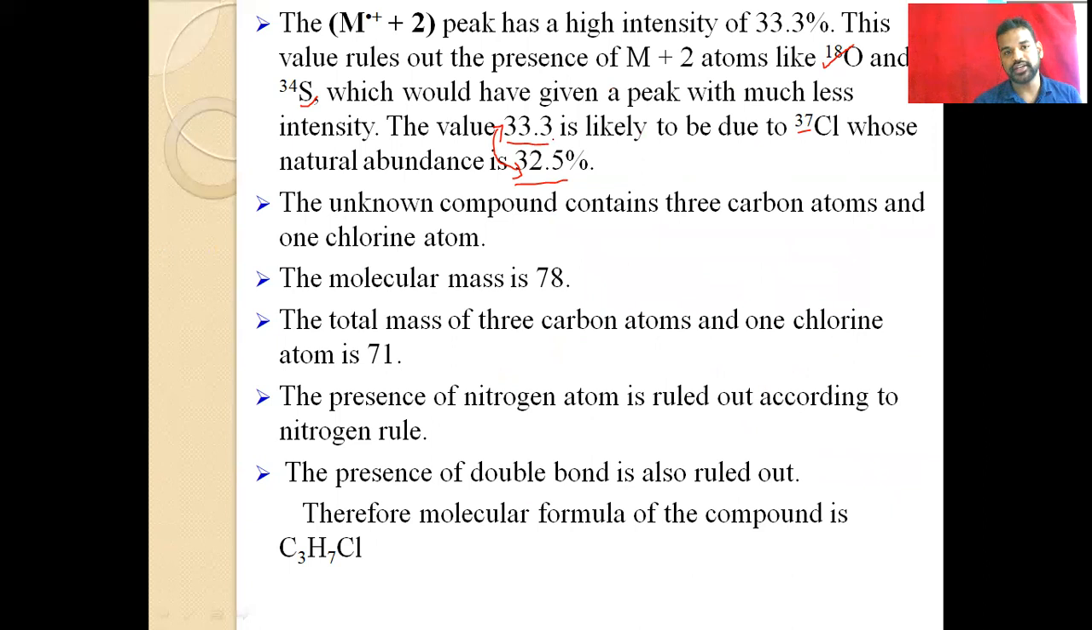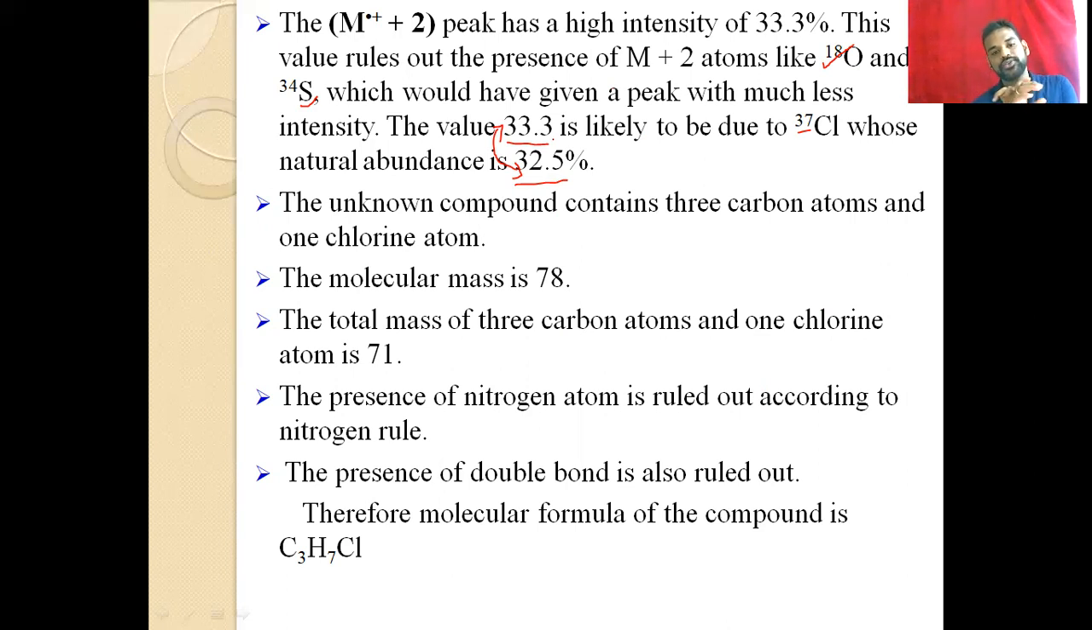So we have identified these two, and the total molecular mass is 78. From the earlier calculation, we identified three carbon atoms and one chlorine atom. Their total molecular mass is 71. So after adding these, we get the value of 71. Then if we subtract 71 from 78, it gives 7. That means we can expect 7 hydrogens here.